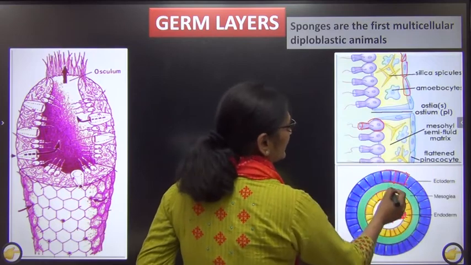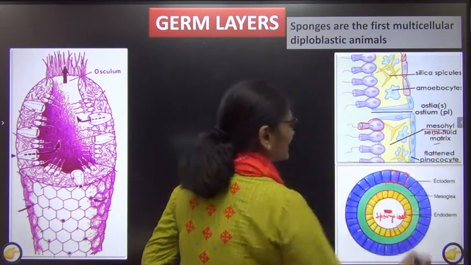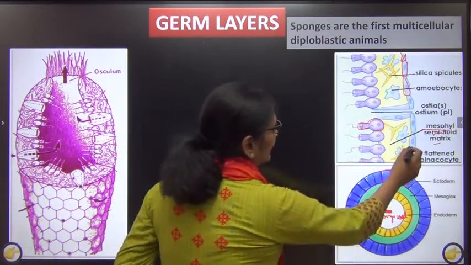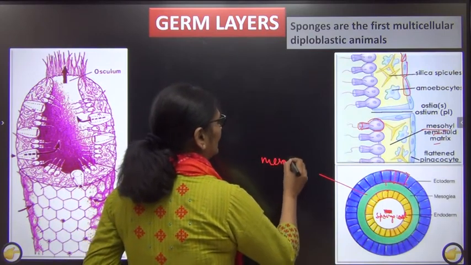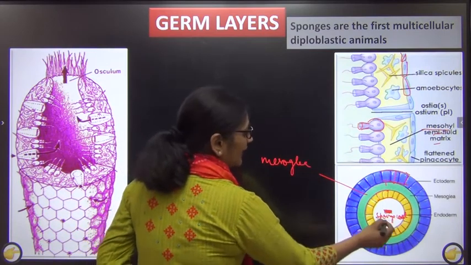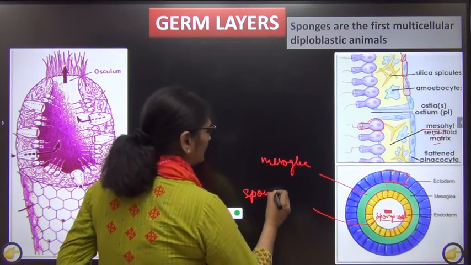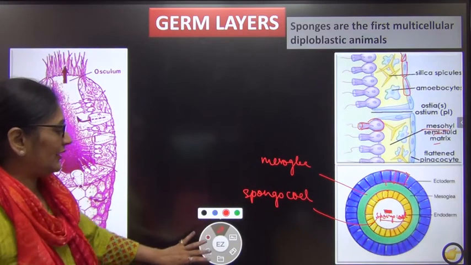And the space between the two, which is shown in green color over here, is semi-fluid like, and this is called mesoglia, right? This middle layer is jelly-like, and it is called mesoglia. Regarding this, I'll just show the spelling once again. It is spongiocele, right? So this is about the body layers.